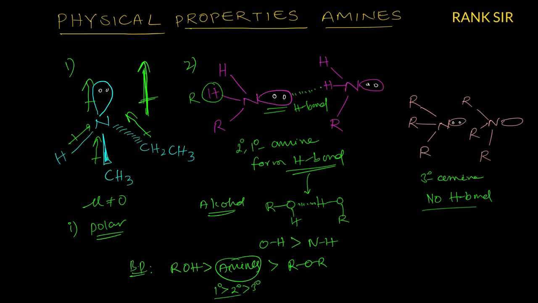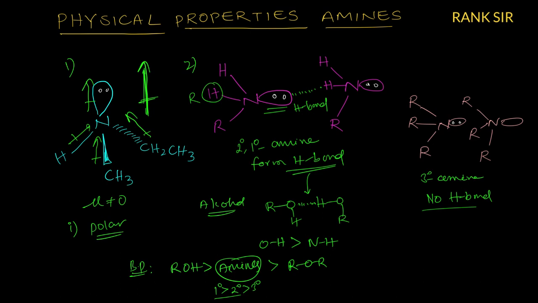The reason is the hydrogen bond formation possibility: for primary, two hydrogens are present. In secondary, one hydrogen is present. Therefore, the boiling point order is primary greater than secondary greater than tertiary amines.